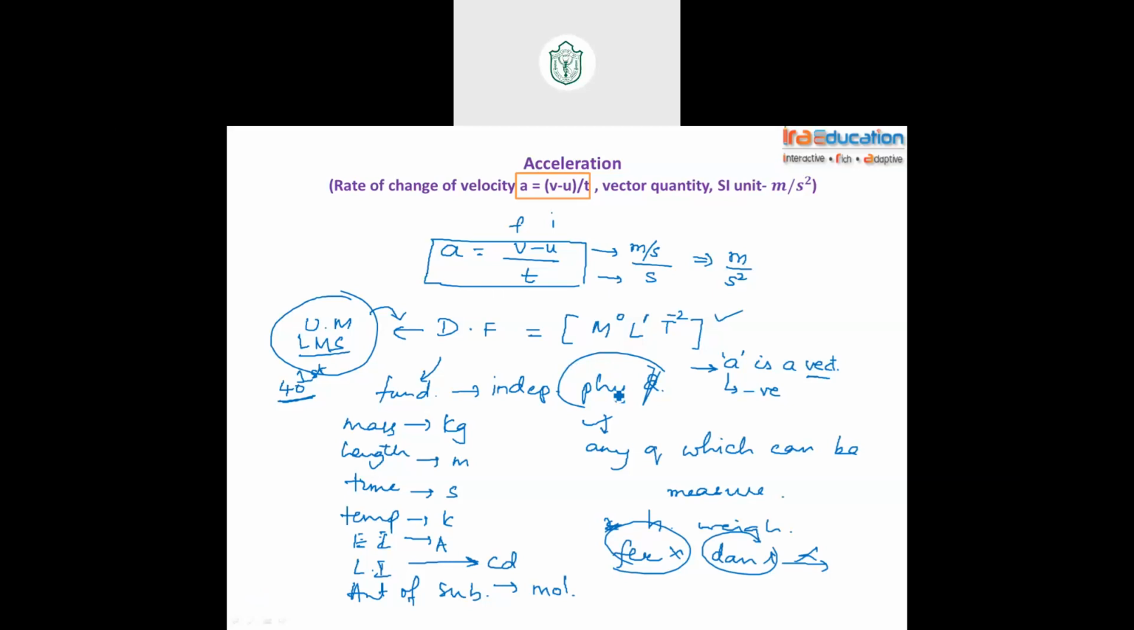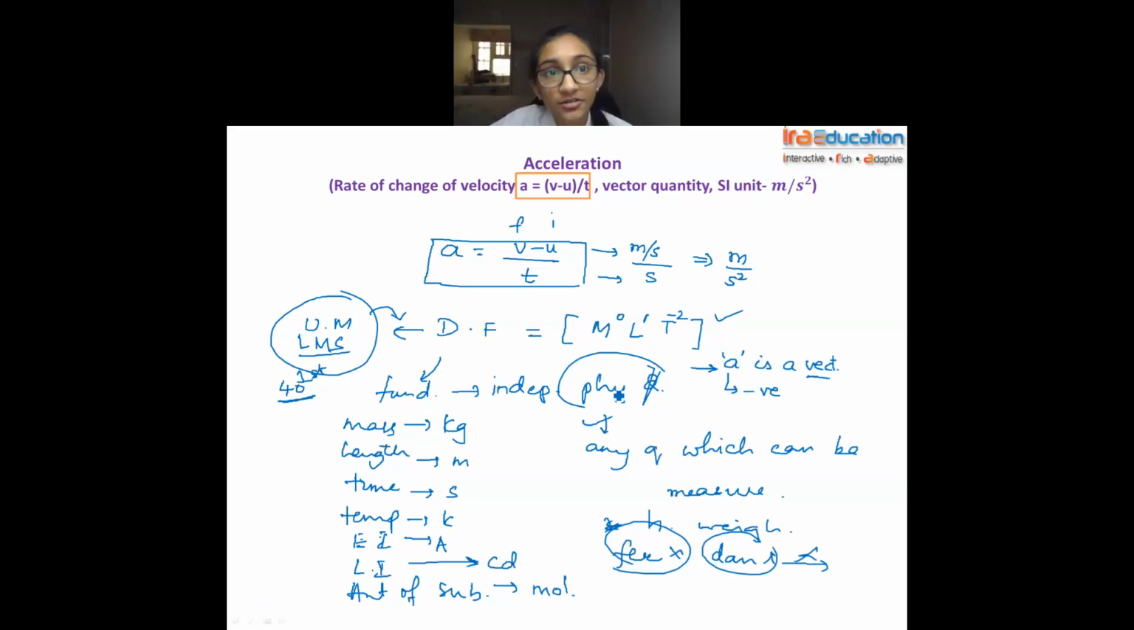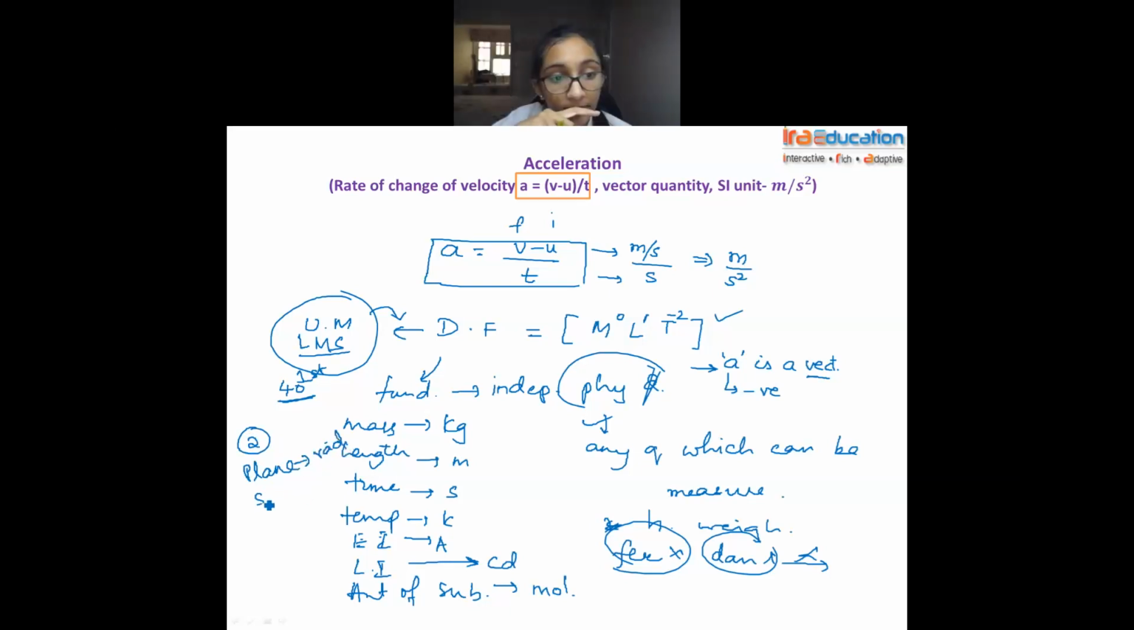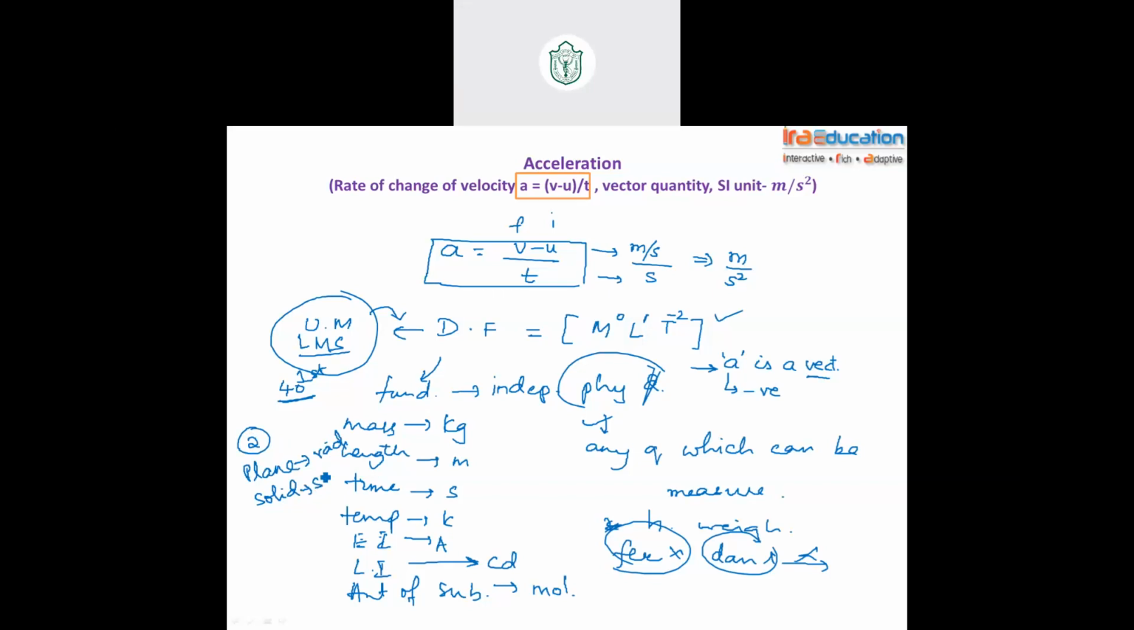Ma'am, are we going to learn about supplementary quantities too? We learned last year, right? Who are the two supplementary quantities? One is plane angle, with unit radian, and one is solid angle, with unit steradian. Good that you remember. Plane angle is for a two-dimensional angle. Solid angle is for your ice cream cone, three-dimensional. These are called dimensionless or supplementary quantities. They don't have dimension. We can't represent them in a dimensional formula.